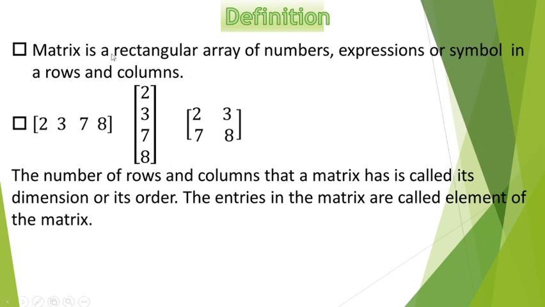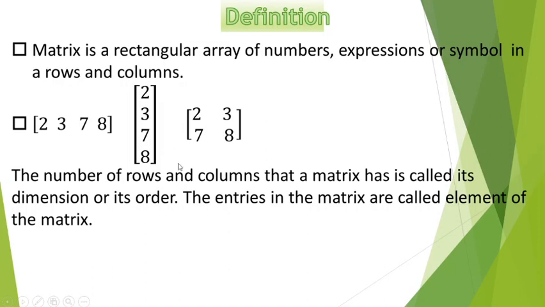A matrix is a rectangular array of numbers, expressions, or symbols in rows and columns. Given four numbers, we can put them in one line horizontally, vertically, or group them, pair them together. Like this we can have the row matrix, column matrix, and square matrix. The number of rows and columns that a particular matrix has is called its dimension or order, whereas the entries in the matrix are called elements of the matrix.